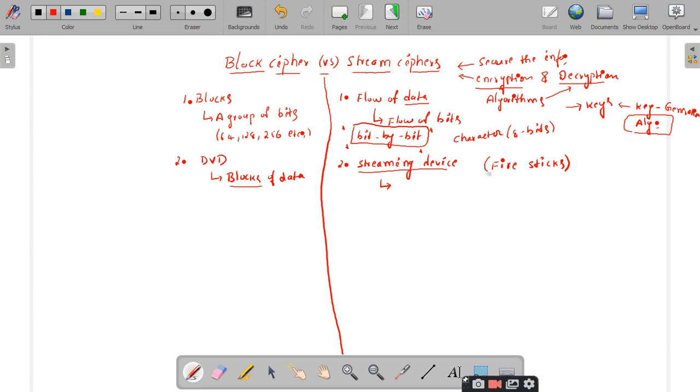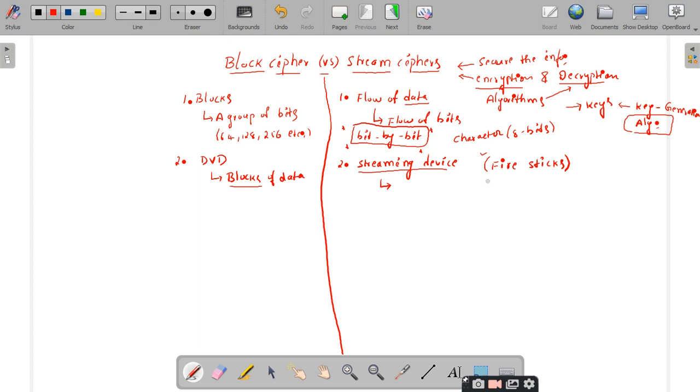This looks like a simple USB pen drive. When you insert it into the USB slot of your TV, it is converted into a smart TV. That means your TV will be able to access the internet through these devices. This is the advantage we have with the streaming device. So when you connect this Fire Stick to your TV, it is able to connect to the internet.